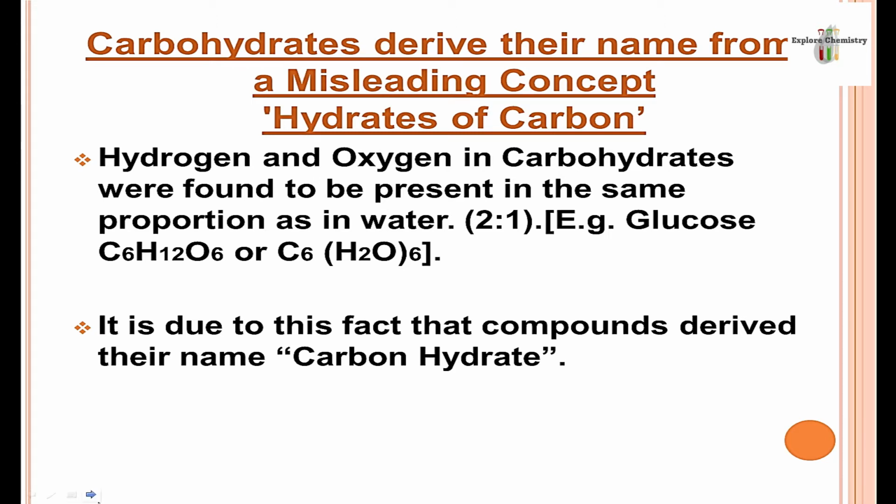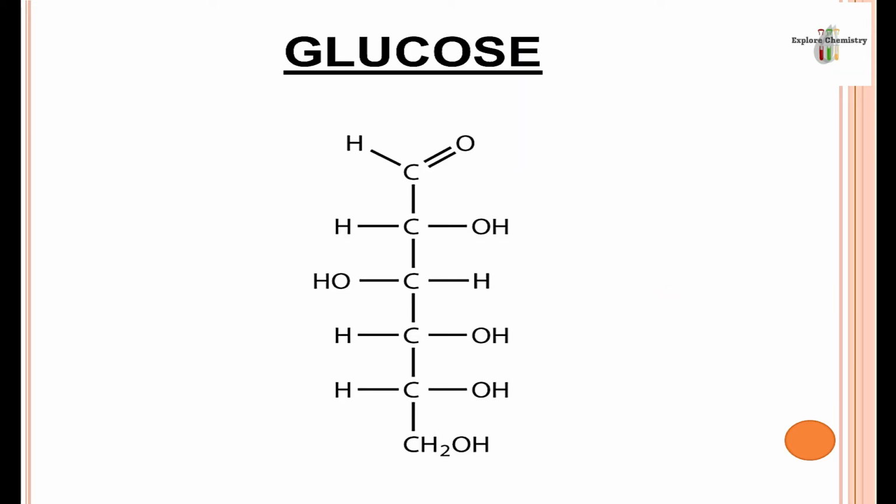So we can write the general formula for glucose as Cn(H2O)n. n can be changed according to the number of carbon atoms present in any carbohydrate. But for different carbohydrates, this general formula is not applicable. So it is not true for all carbohydrates.